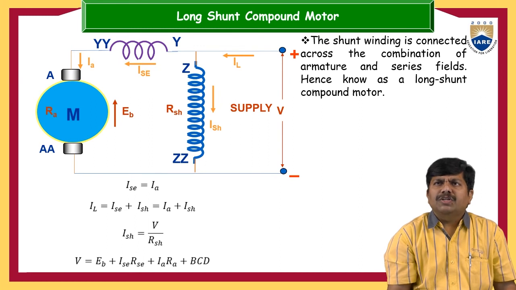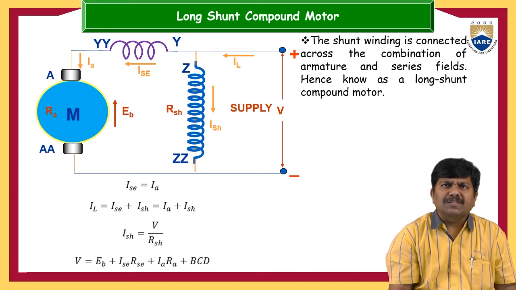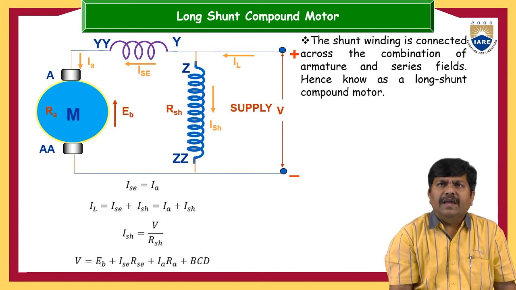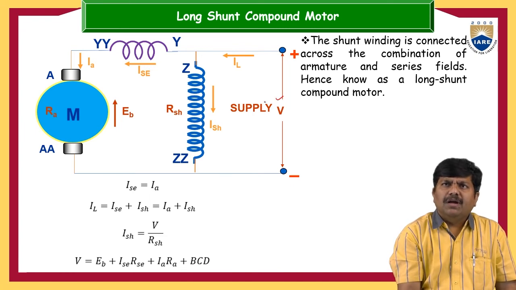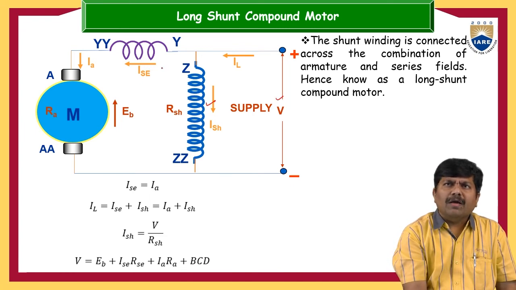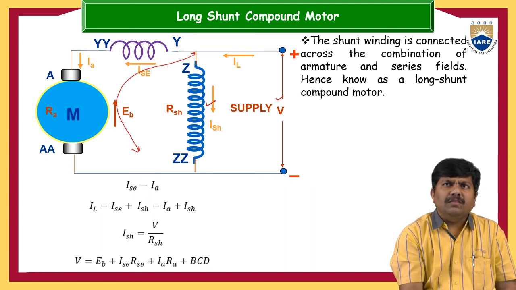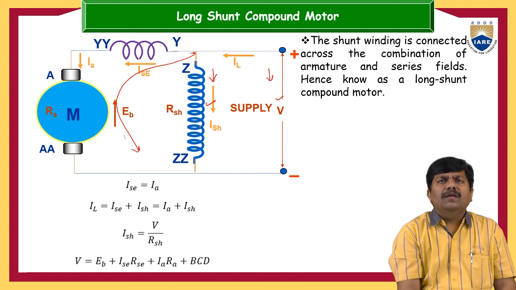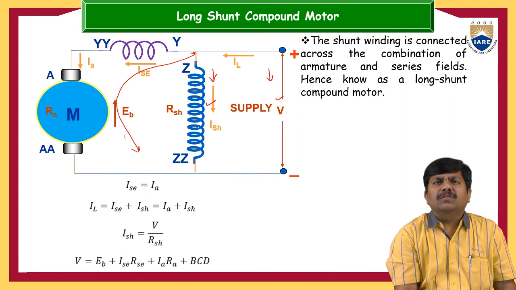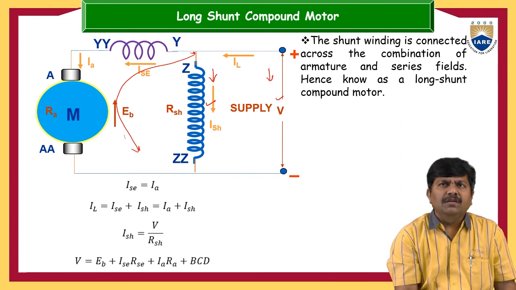And this is the long shunt compound motor. The shunt winding is connected across the combination of the armature and series. Just now also we have discussed about this. Hence, because of this only, this is nothing but the long shunt compound motor. Here, the difference between the long shunt and short shunt, if you could observe, is that here this is the supply voltage, and the drop across the field and the drop across the armature along with the series will be same. This is the first path, this is the second path, this is the third path. So if you are able to remember like this, it is very easy to solve the associated problems with the long shunt and the short shunt.